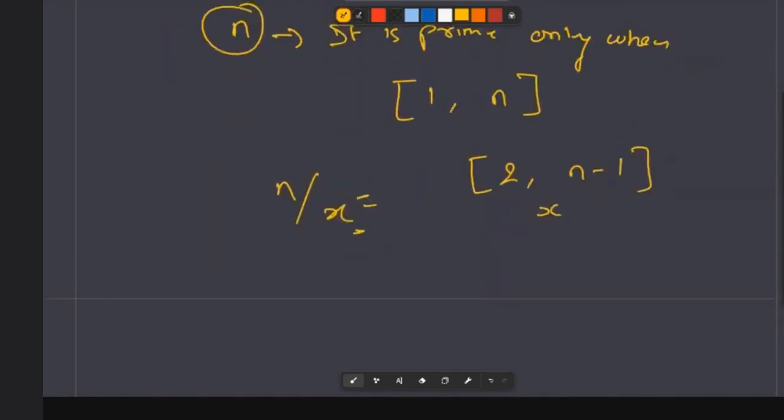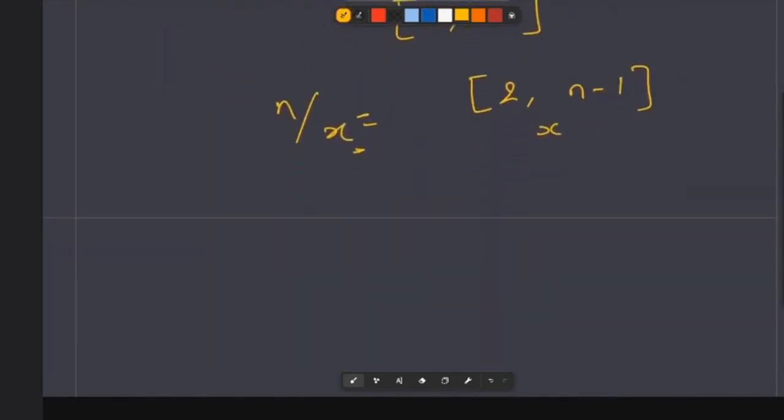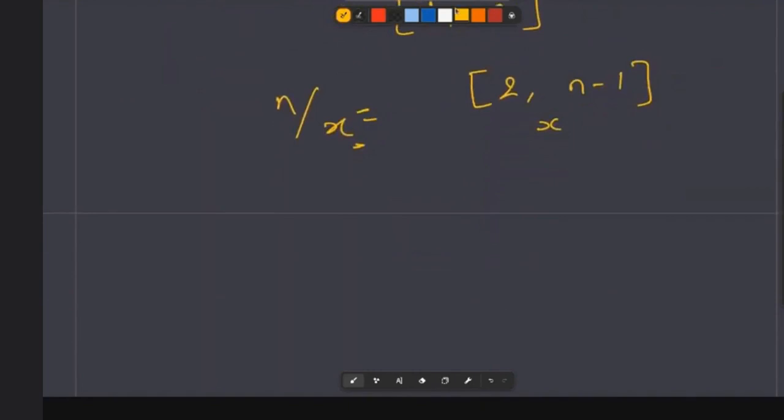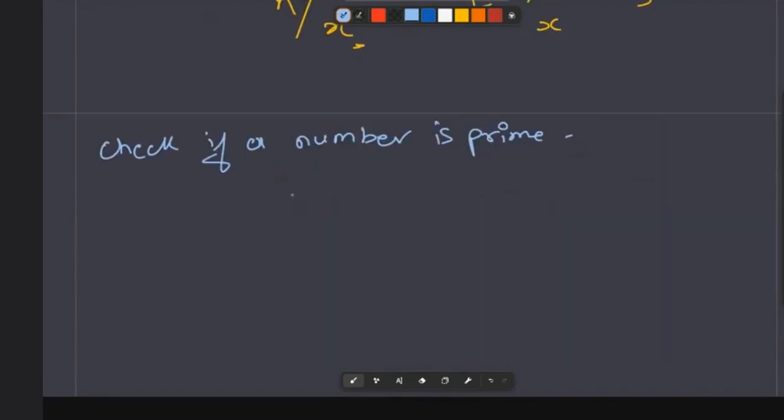Now, we all have studied this in our schools and maybe in colleges also. What is the procedure to check if a number is prime? We can just check for every number in the range of 2 to n minus 1, like 2, 3, 4, 5 up to n minus 1, whether n is divisible by any of these numbers.